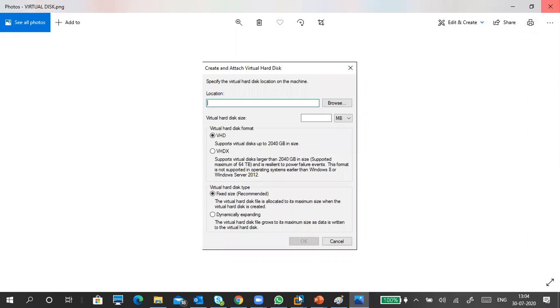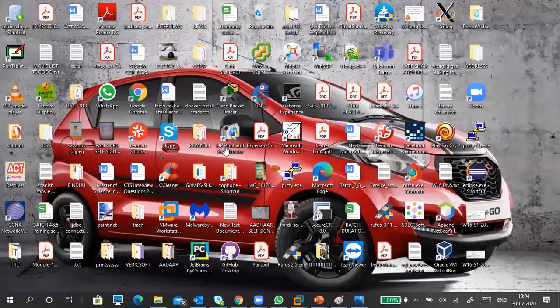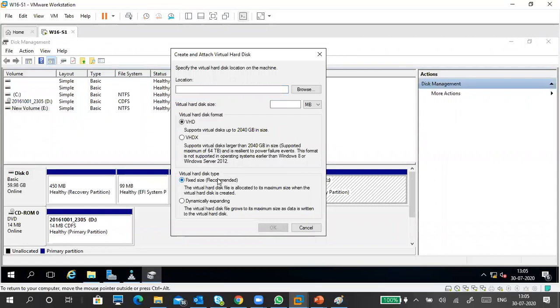So then we'll see. Okay, now I'm going to create a disk. For example, first is a fixed size. Okay, we'll create a fixed size. When I select this one, this is recommended. No problem. VHDX only I'm creating. VHD I'm not creating. VHDX I'm creating.